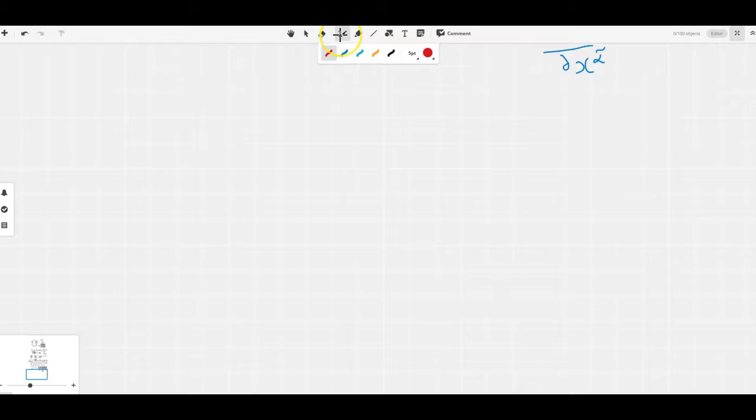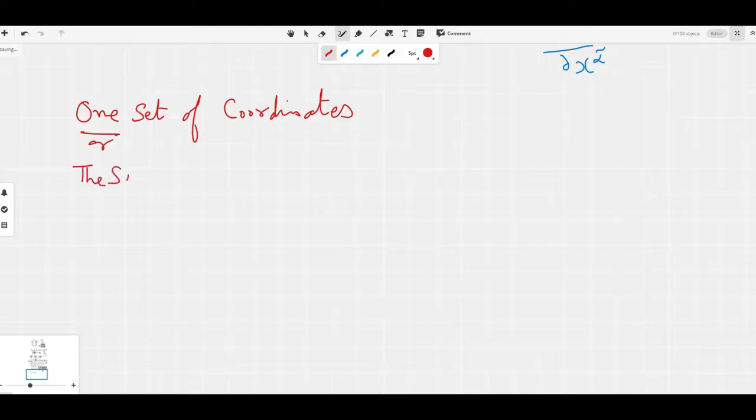So we have the scenario of one set of coordinates, or you can say the same set of coordinates.